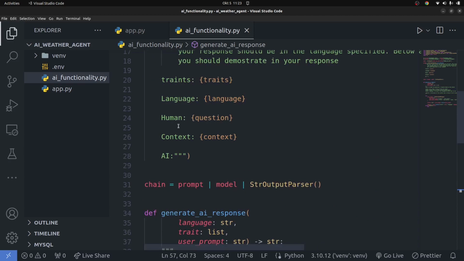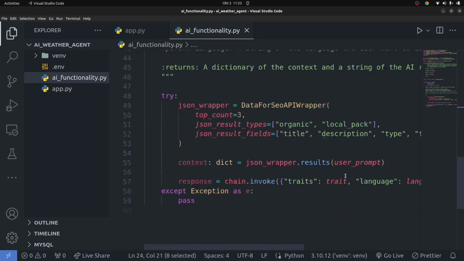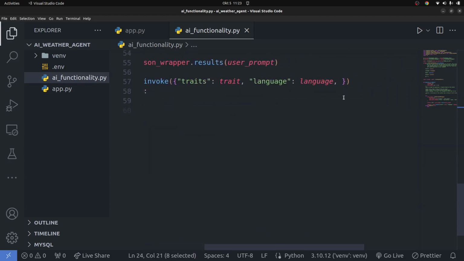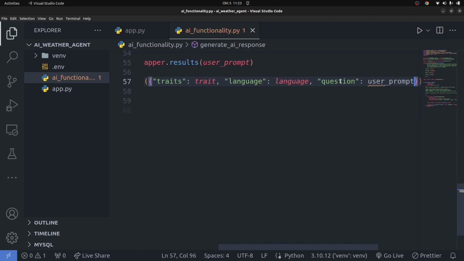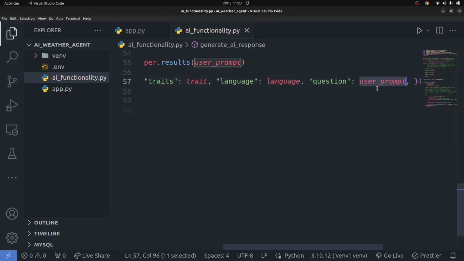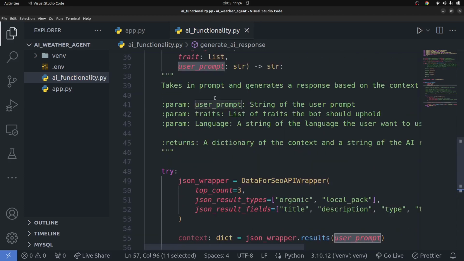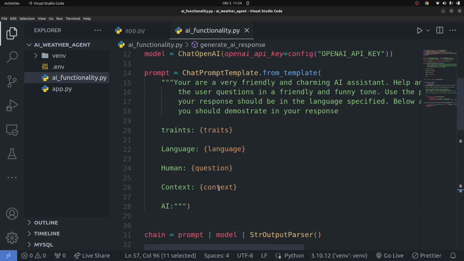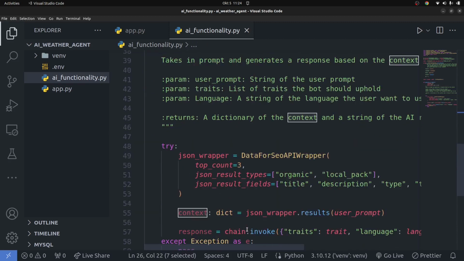We also need the human, where basically the question is going to be the user prompt. So pass in the question right here, and it's going to be equal to the user prompt that gets passed into this function whenever it's being called. Okay, user prompt is what we get passed in here. And then finally we also need the context, which is going to be the latest data information, basically weather information about whatever the user asked.